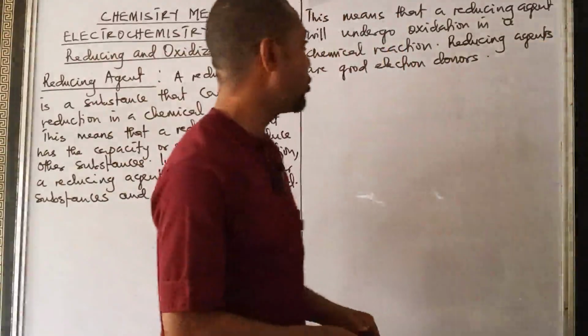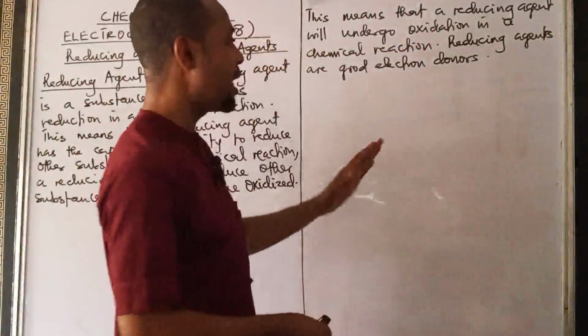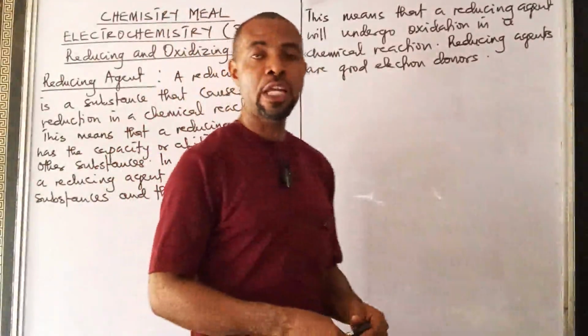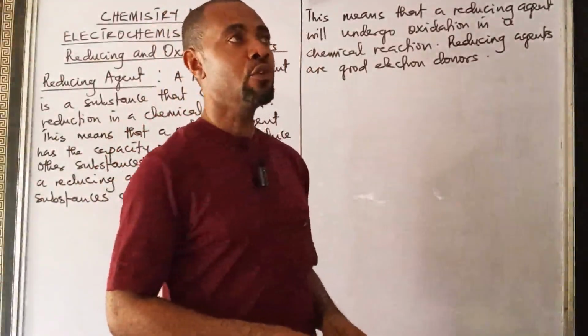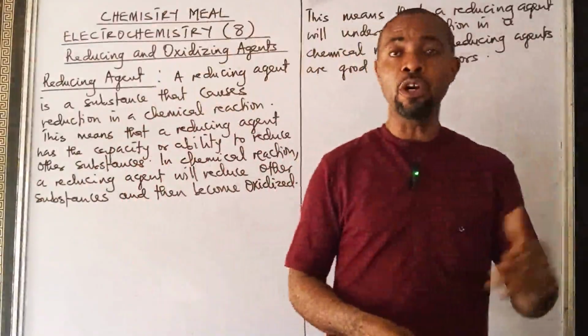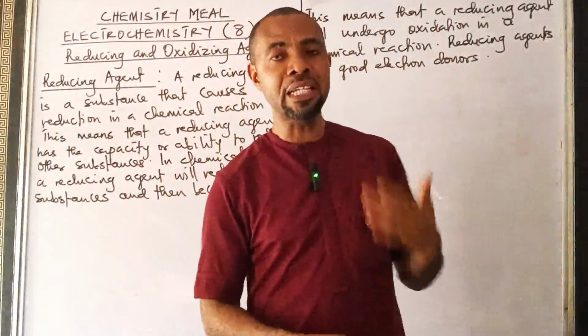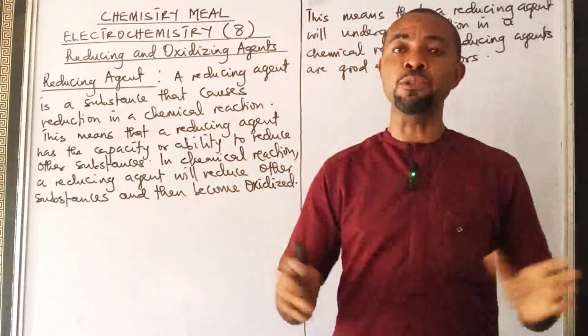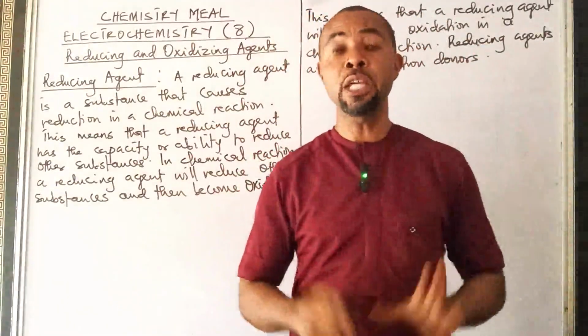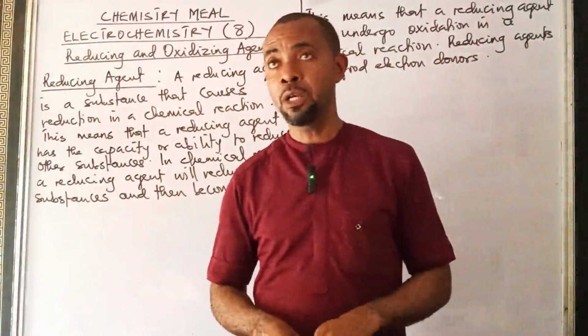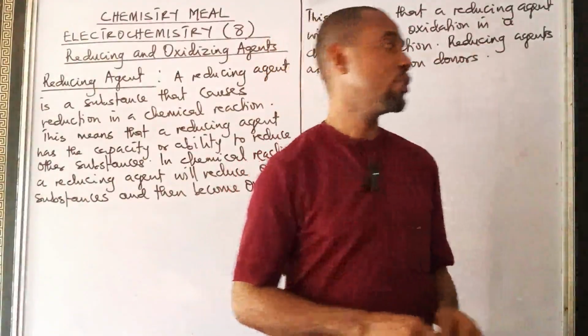So reducing agents are good electron donors. So any good electron donor, any substance that can easily lose electron, any substance that can easily donate electron must be what? A reducing agent. So they are good electron what? Good electron donors.